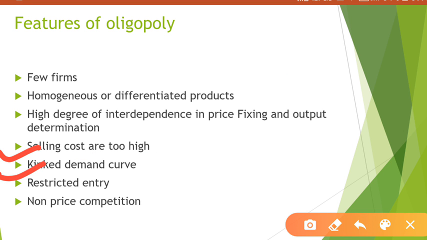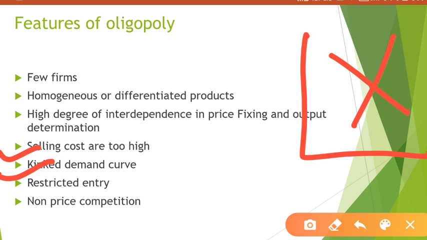Now, kinked demand curve, what is the meaning of this? What happens generally? Generally we predict customers, right? If I am going to change my price, then my customer will behave in this way. But in oligopoly, we cannot determine a demand curve. You cannot predict how my customer is going to behave in future. I have changed the price, or I might have offered this. So how will my customer behave?